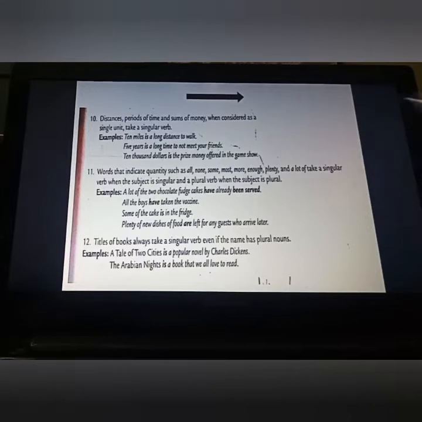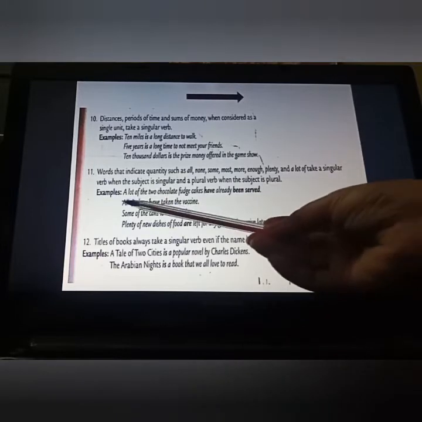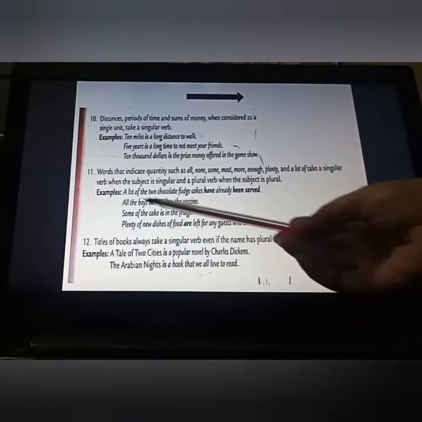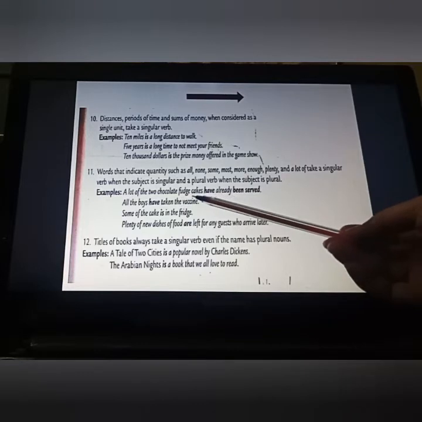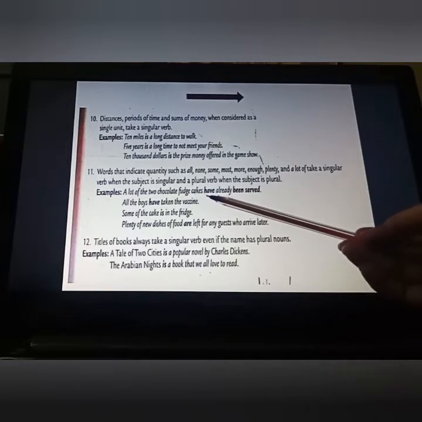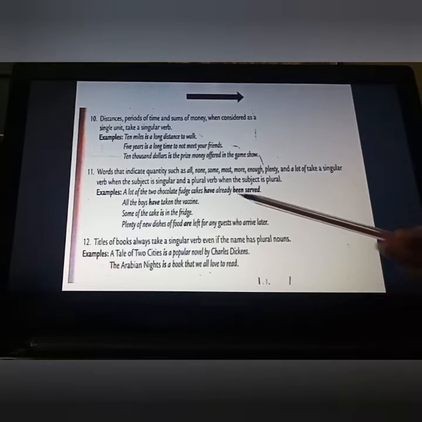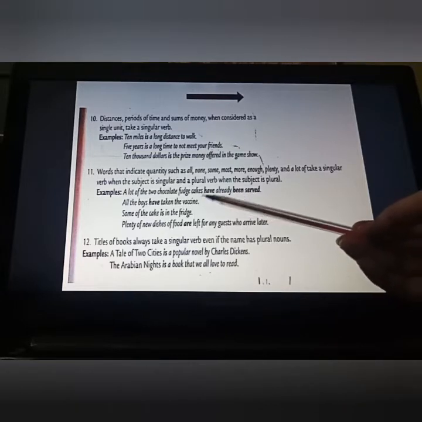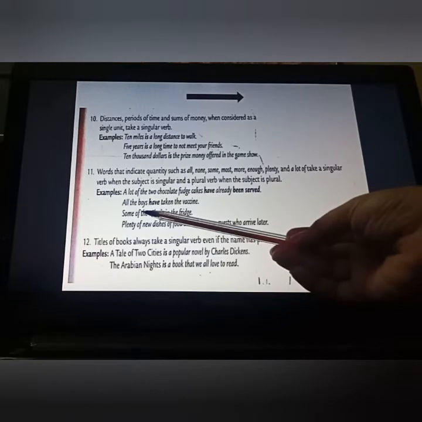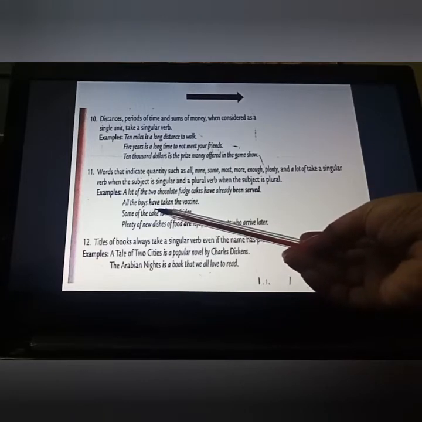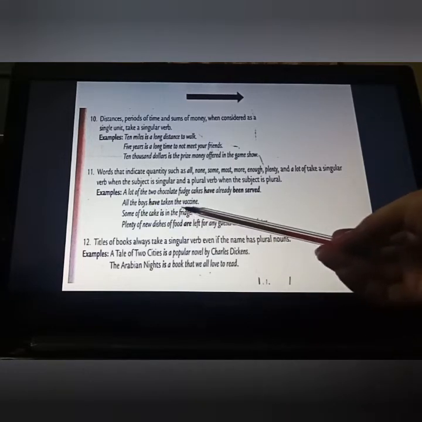If the noun is singular, we have to put a singular verb. If the noun is plural, we have to put a plural verb. See here, a lot of two chocolate fudge cakes. Cakes is what? Plural. That's why we have to put a plural verb here, and we have put "have already been served." Have is what? The plural one. All the boys, again plural. That's why we have put the plural one here, "have taken the vaccine."